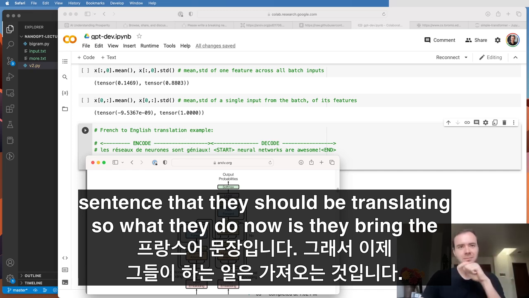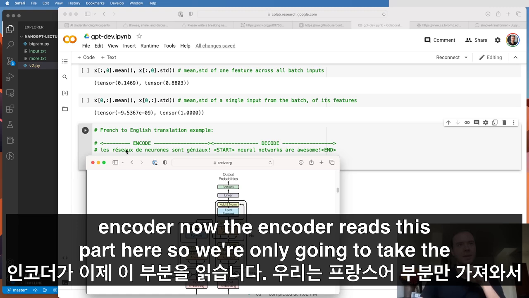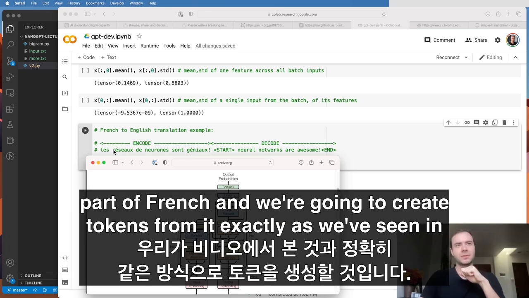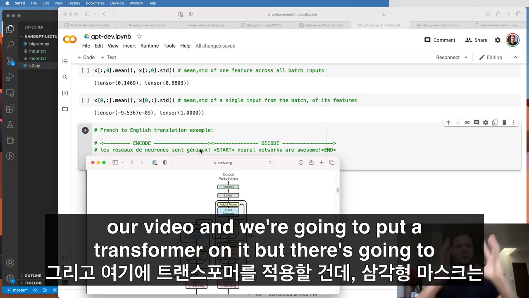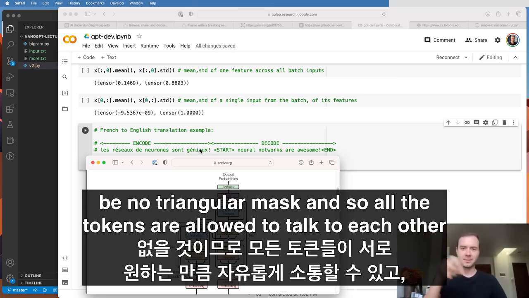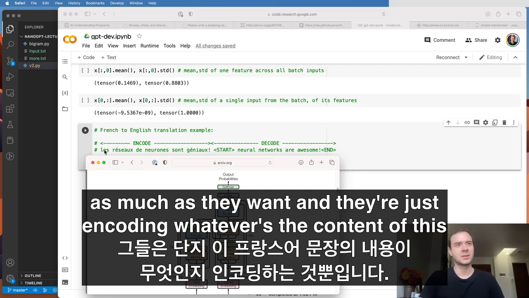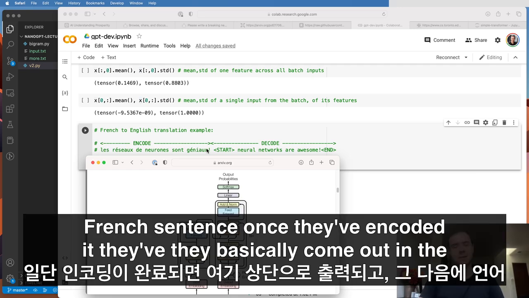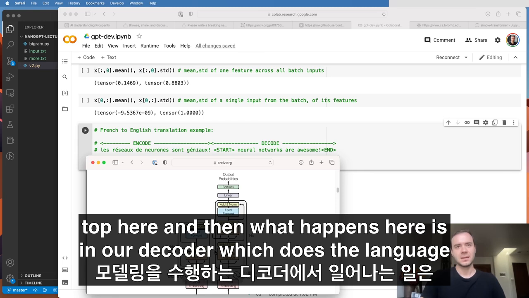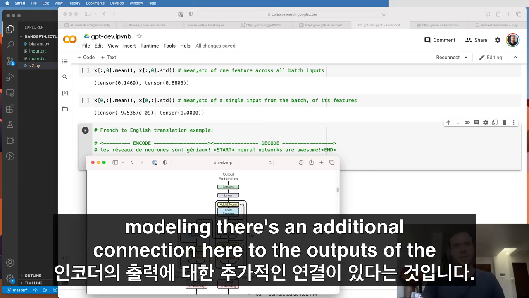So what they do now is they bring in the encoder. The encoder reads this part here. We're only going to take the French part, and we're going to create tokens from it, exactly as we've seen in our video. And we're going to put a transformer on it. But there's going to be no triangular mask, and so all the tokens are allowed to talk to each other as much as they want. They're just encoding whatever the content of this French sentence is. Once they've encoded it, they come out at the top here. And then in our decoder, which does the language modeling, there's an additional connection to the outputs of the encoder.